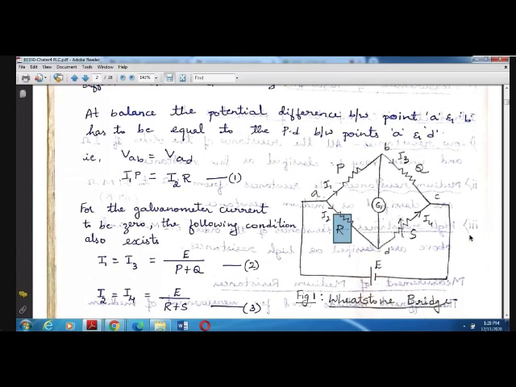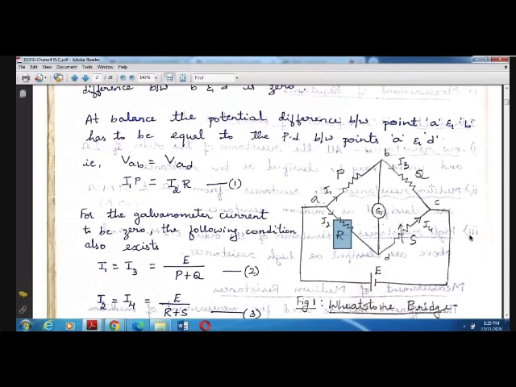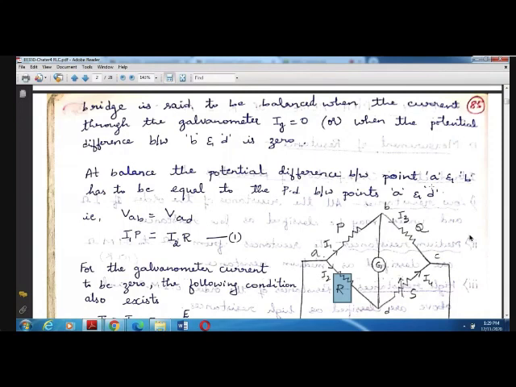The current flowing in branch 1, across P, is denoted by I1, and this one is denoted by I2. The current through resistor S is denoted by I4, and through resistor Q by I3. So we have certain conditions for the bridge to be balanced.